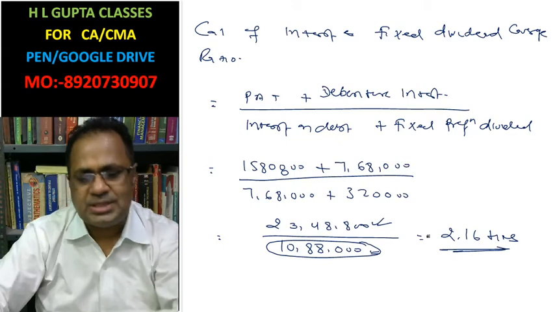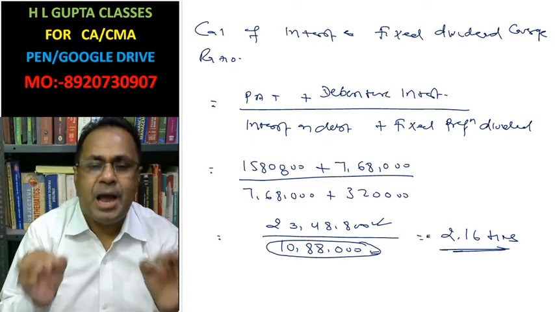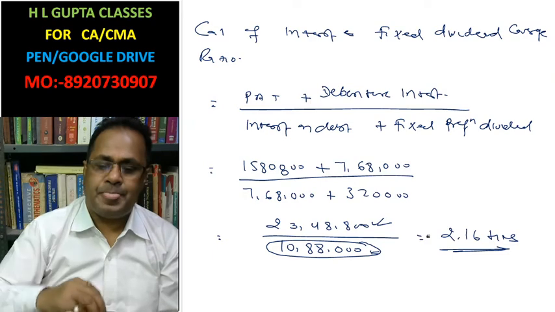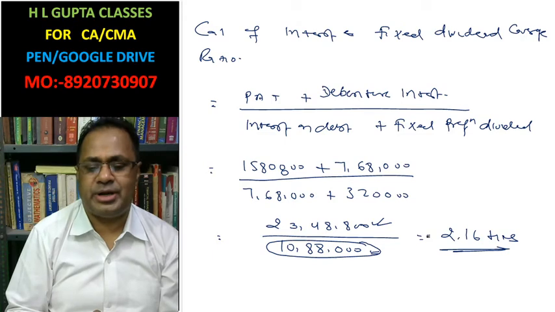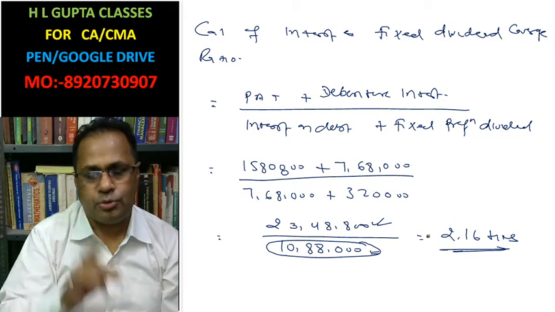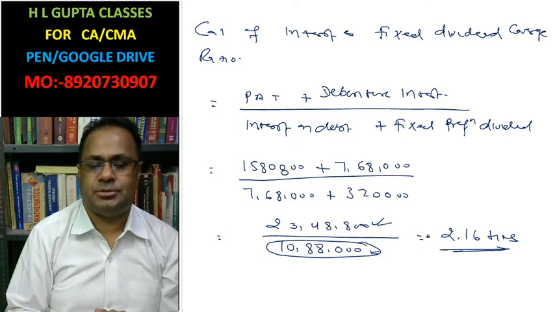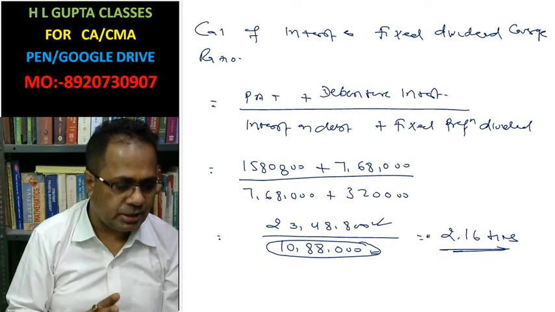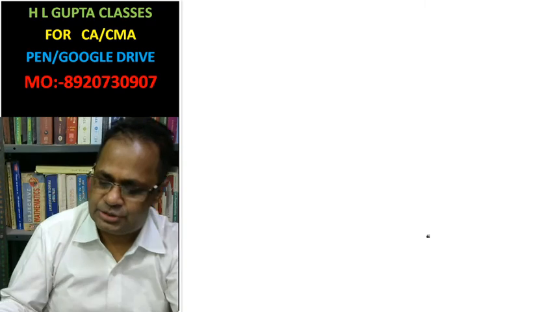2.16 times. What does this mean? It means we have profit of 2.16 times the interest and preference dividend for paying that amount. That is said to be the coverage ratio. Now next we have to calculate the capital gearing ratio.